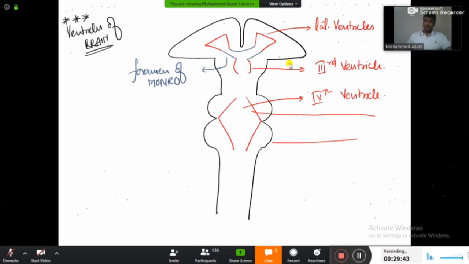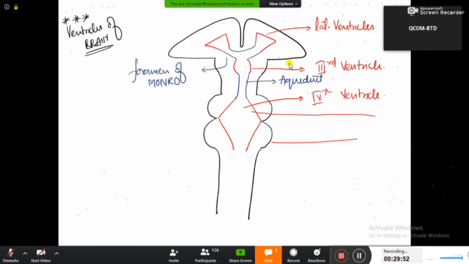And now this third ventricle is connected to the fourth ventricle with the help of a duct here, and this duct is known as the aqueduct, which is very famously known as the aqueduct of Sylvius. And the aqueduct of Sylvius has one more name, it is also known as the cerebral aqueduct.